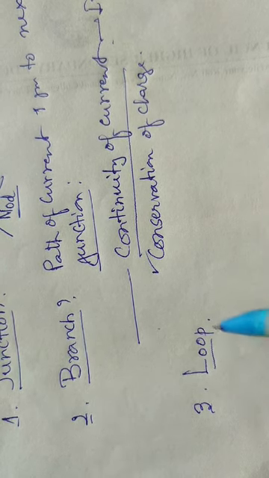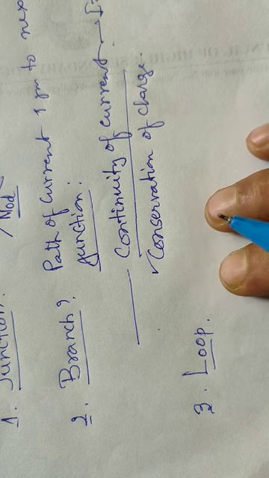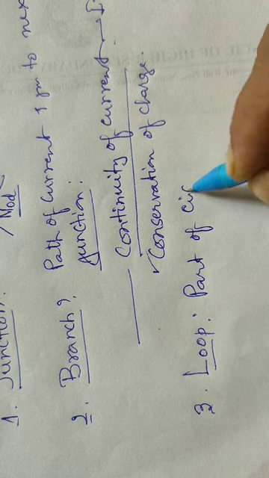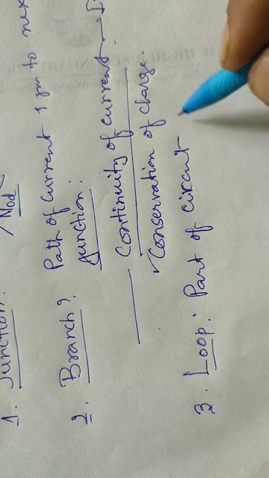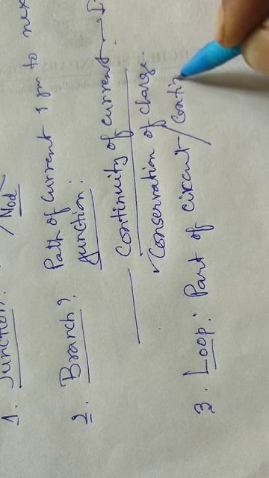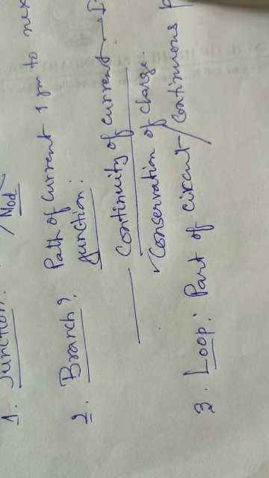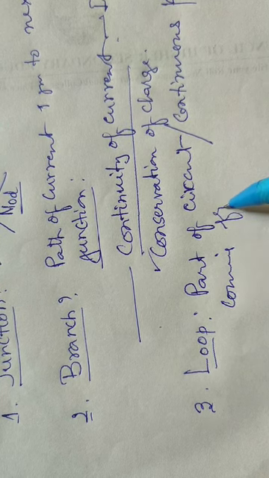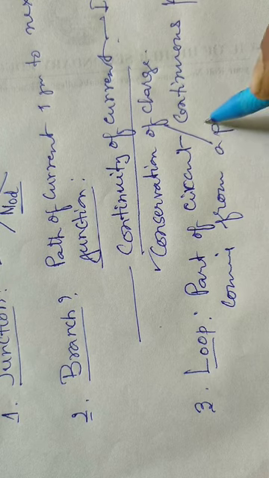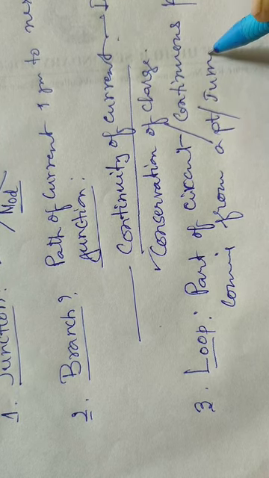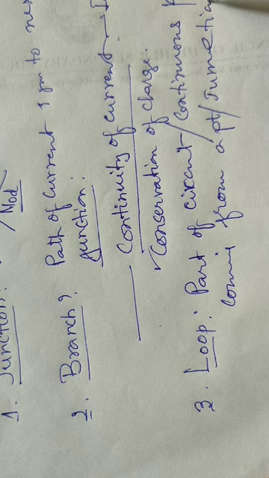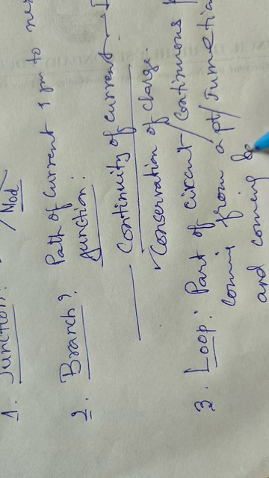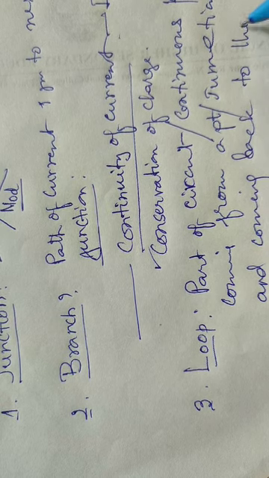The third important term is loop. What is a loop? It is a part of the circuit, a continuous part, coming from a point, that means a junction, and coming back to the same junction.